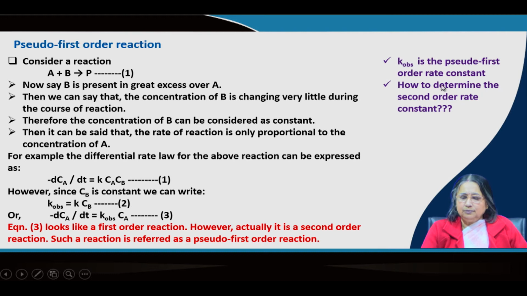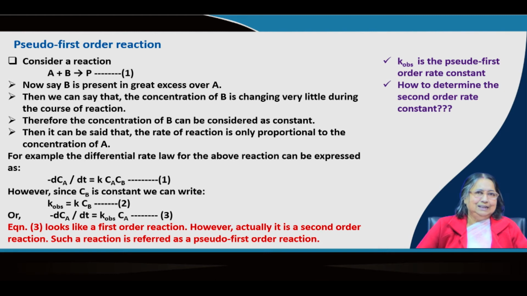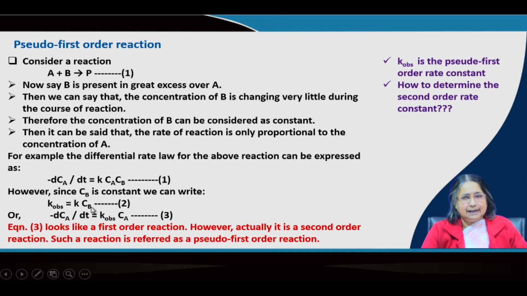K observed is the pseudo first order rate constant, but if I want to know the second order rate constant, then what will we do? We will determine the K observed at different concentrations. We do the reaction at different concentrations of B. So, we will vary CB and determine K observed. Then we will draw a curve, and from the slope we can determine the K. This is the second order rate constant.